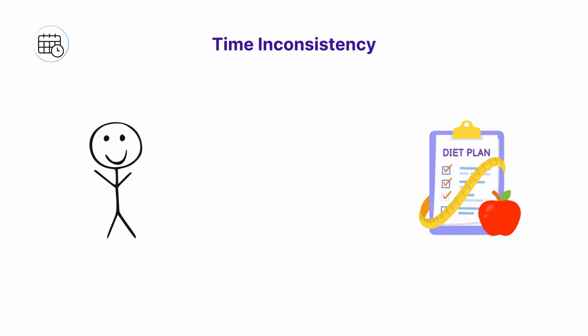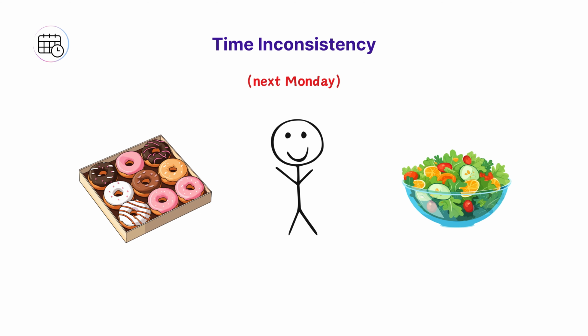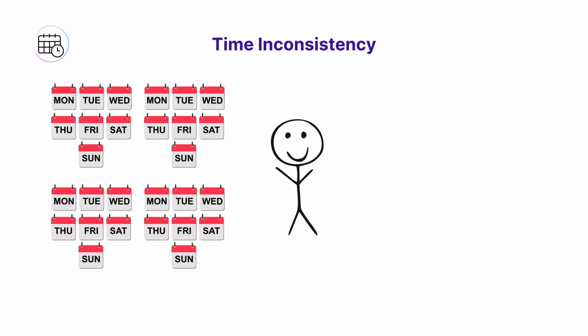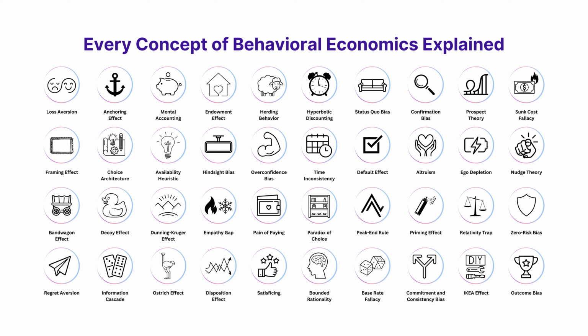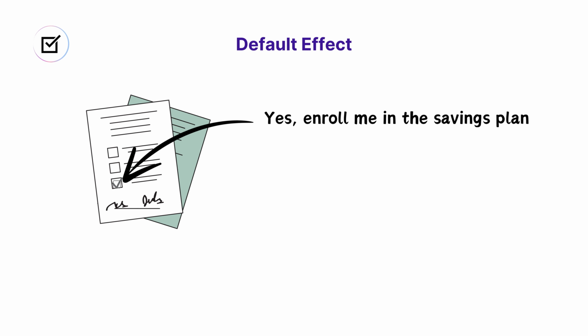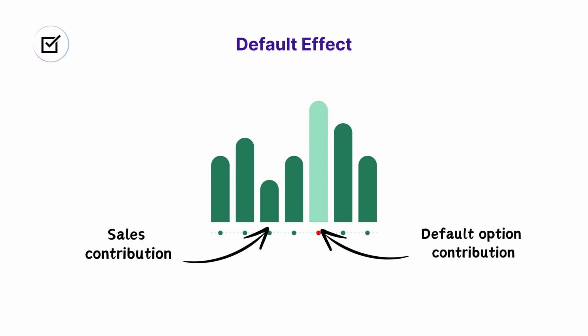Time inconsistency. The tendency of the human brain to value immediate rewards more highly than future rewards. This leads to decisions that are inconsistent over time. We might plan to save money next month, but decide to spend it when next month comes. Default effect. When given a choice, individuals are more likely to select the default option. For example, being automatically enrolled in a pension plan increases participation rates.